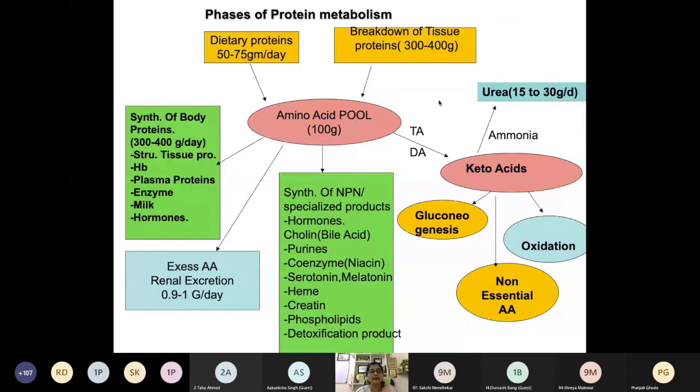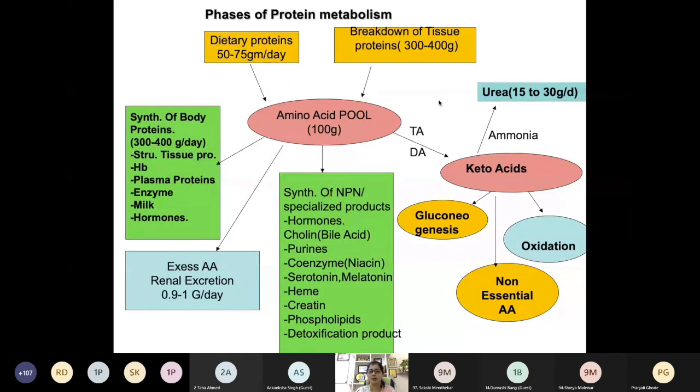But remember, this excretion in normal condition is not identifiable by a test. You have performed the test. Which test do we perform for identification of protein in abnormal urine? Heat coagulation test. In normal condition, the heat coagulation test will be negative, though there is an excretion of amino acids, because that is excreted in very small quantity. So this is the overview of protein metabolism.